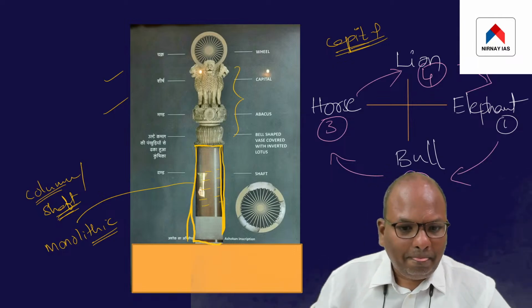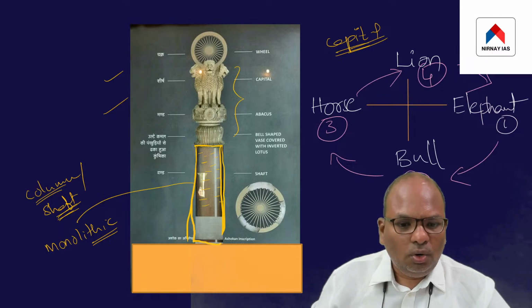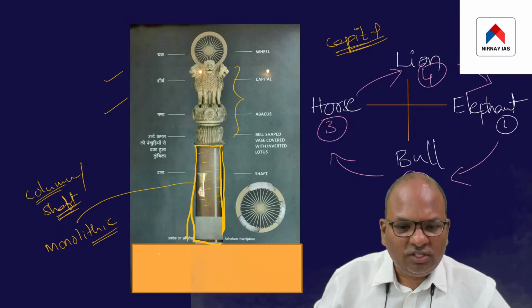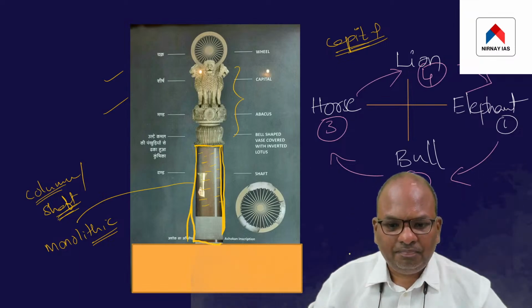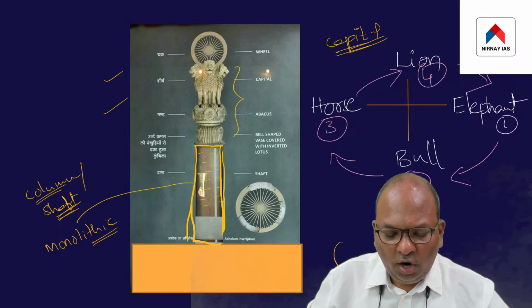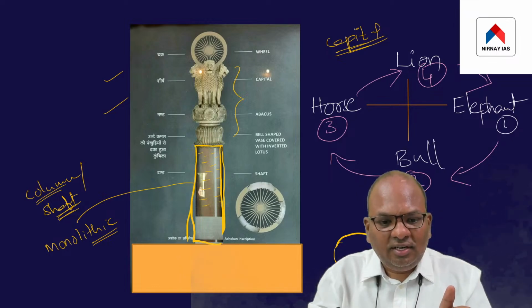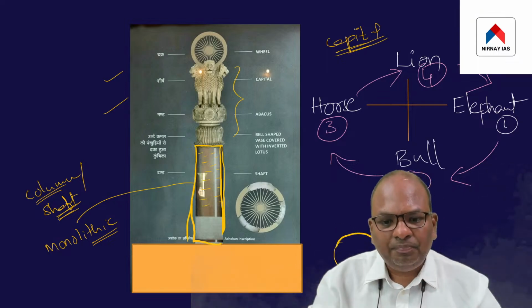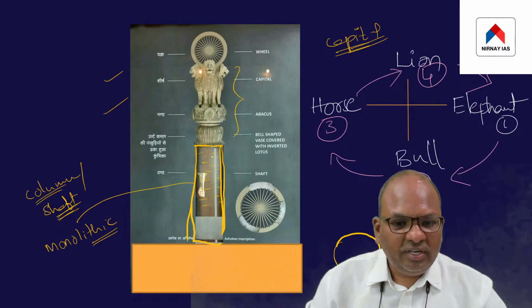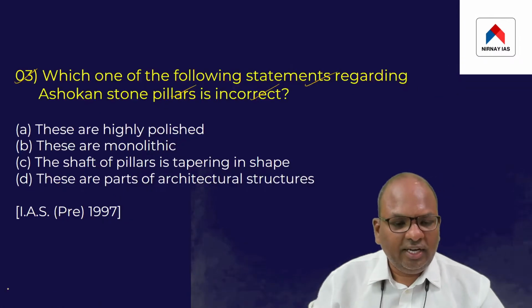So the point is, it is on top of the shaft that one can come across the inscriptions issued by Ashoka. Now take a look at the question that was asked. Mostly this shaft is cylindrical in shape and it has a tapering effect. The bottom of the shaft has a greater diameter, but as it grows in height, the diameter keeps getting reduced. So basically, the shaft has a tapering shape. That's the point. So take a look at this question.